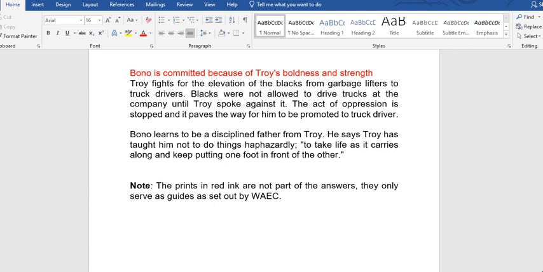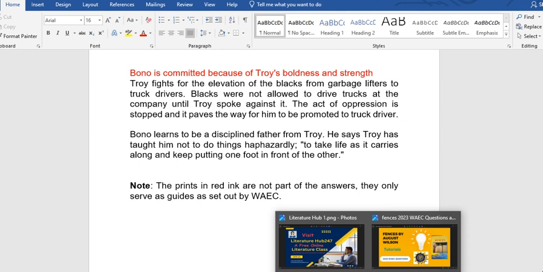Note, the points in red ink are not part of the answers. They only serve as guides as set out by WAEC. These expressions in red ink are not part of the answer. What I'm saying is that when you answer your own question, you don't need to write relation to theme or character identification. You don't need to do that. I put them there just for you to understand the guidelines. That is how WAEC expects you to answer the questions. So that is why they are put there. So that is the answer to the questions.